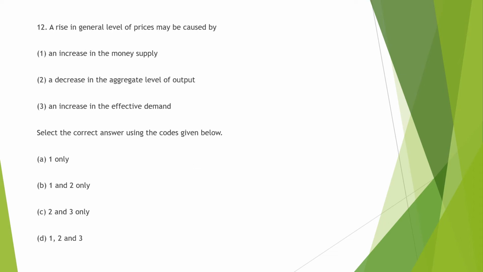Next question. A rise in general level of prices may be caused by. How come the level of prices can rise? Let us say the first option is an increase in money supply. Let us say in the beginning we have 50 rupees in the economy, and we have one biscuit.